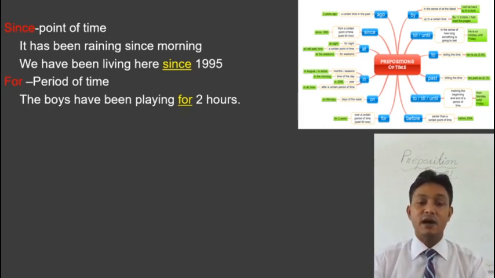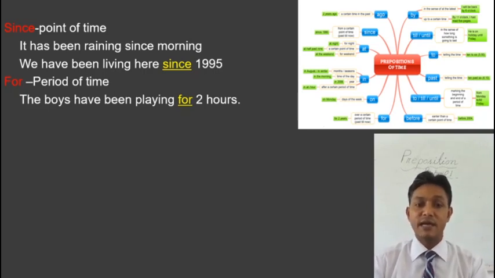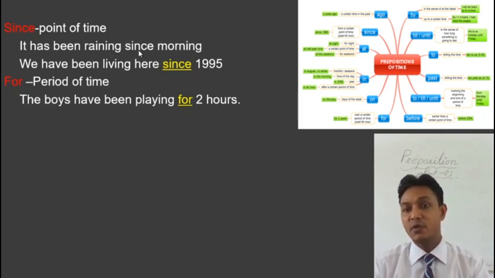And if a particular period of time is mentioned there, like 5 hours, 5 days, 1 year, 1 week, 2 years, or many years, like any kind of period of time, in that case we use for. So I repeat, we use since for a point of time and for for a period of time. The examples are: it has been raining since morning. Morning is the starting point of the rain.